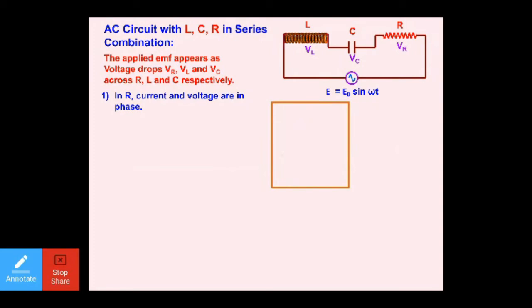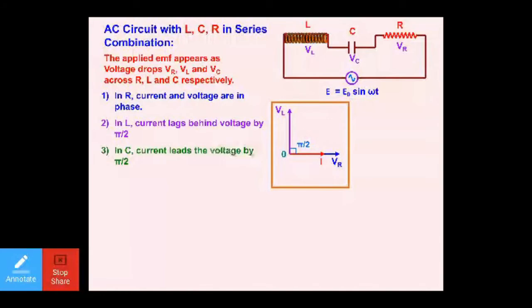Let me explain the concept again. In a resistor, voltage and current remain in the same phase. So this is current, this is voltage. In an inductor, who is leading? Voltage is leading the current by the phase angle of pi by 2. In a capacitor, current is leading by pi by 2, so voltage is lagging. Voltage is just below by the phase angle of pi by 2.